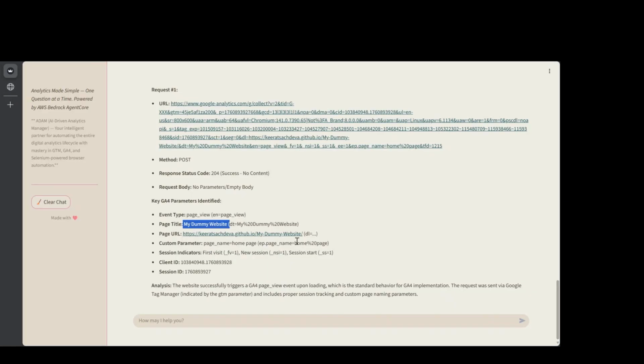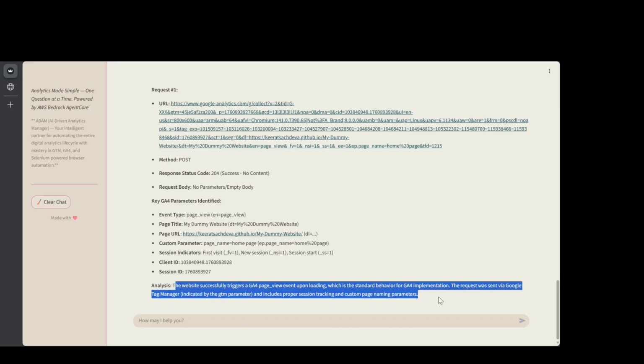Page URL, okay, is correct, and it has correctly identified it from the DL parameter. It has also identified certain custom parameters within the event parameters, session ID and client ID as well. So interesting. This seems to be a very good solution indeed. And I guess it would be a good add-on in my day-to-day arsenal of assisting clients throughout the complete digital analytics lifecycle.